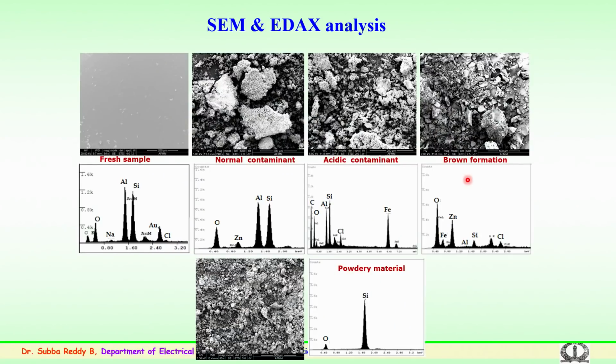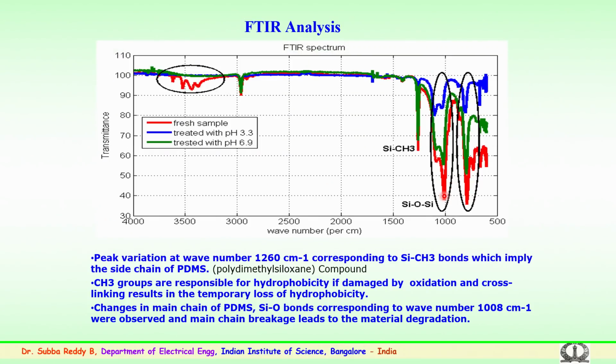Here again, several surface morphological studies have been conducted on the sample surfaces, and the composition or surface conditions for various samples or contaminants have been noticed, and the results are interpreted using Fourier transform infrared spectroscopy.